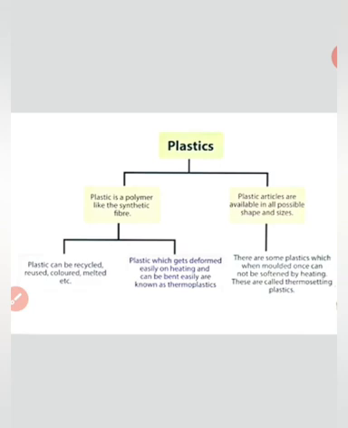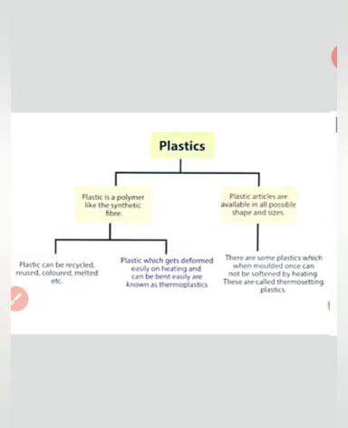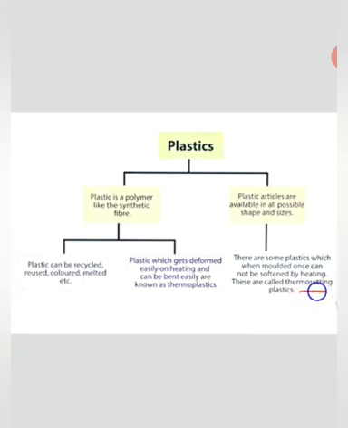That type of plastic is called thermosetting plastic. If on heating we are able to bend the plastic, it is thermoplastic, and if on heating we are not able to soften it to give it various shapes, then it is said to be thermosetting plastic.